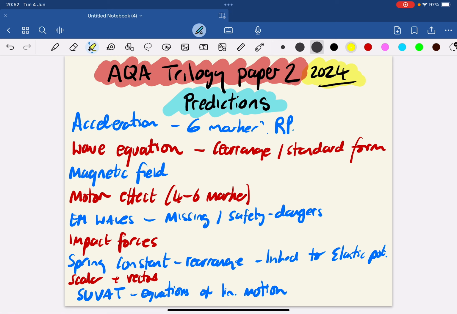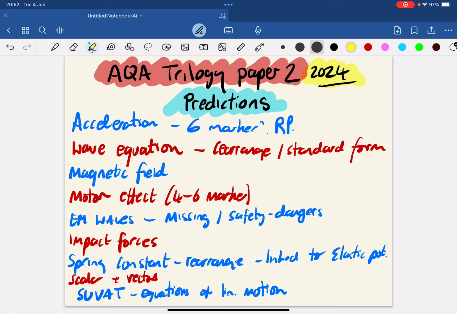Scalars and vectors, make sure you're happy with the definition of them, the difference and some examples. And equations of linear motion, so your SUVAT equations there. Again, potentially there could be some rearrangement. Remember, it's v squared take away u squared equals 2as. You might have to work out s, the distance, so that will just be v squared take away u squared, divided by 2 times the acceleration.